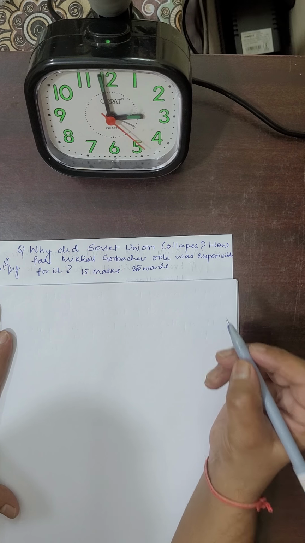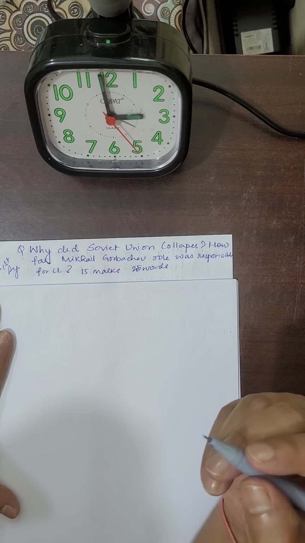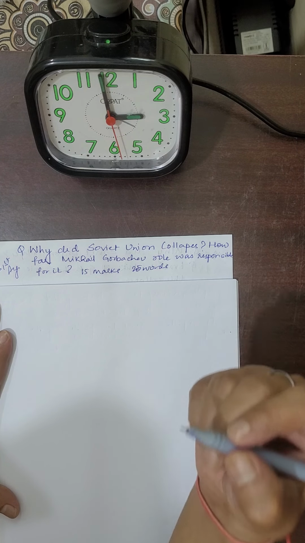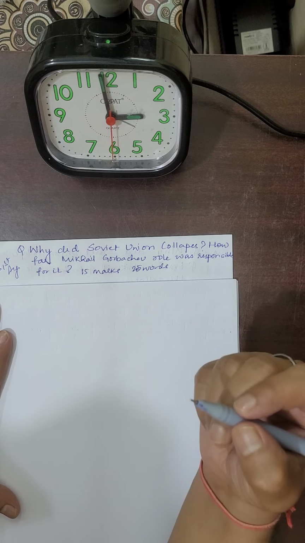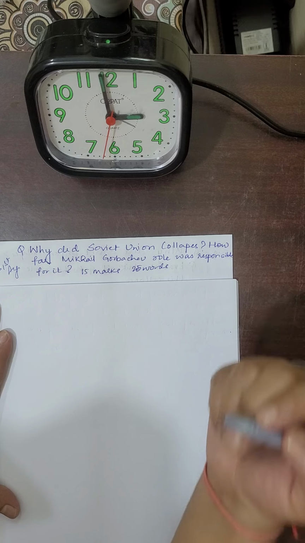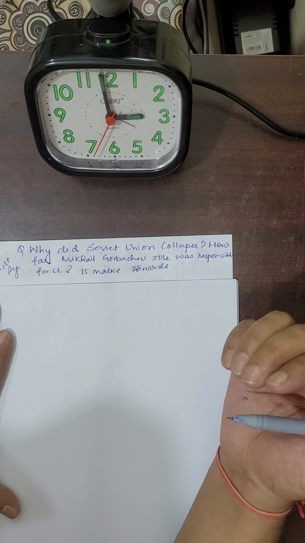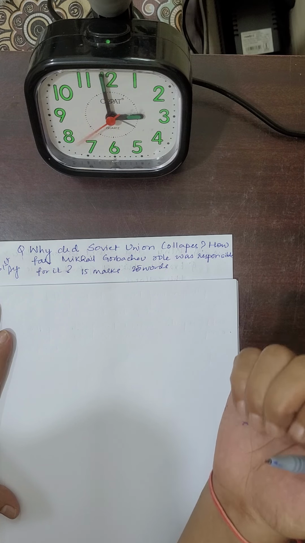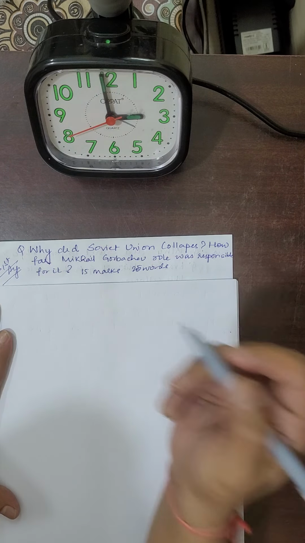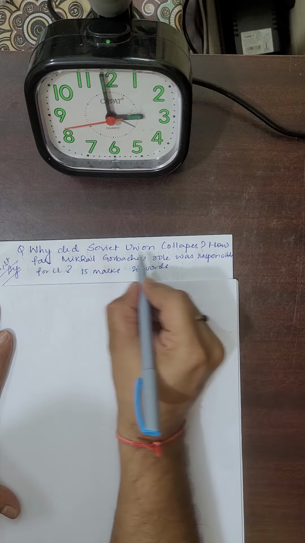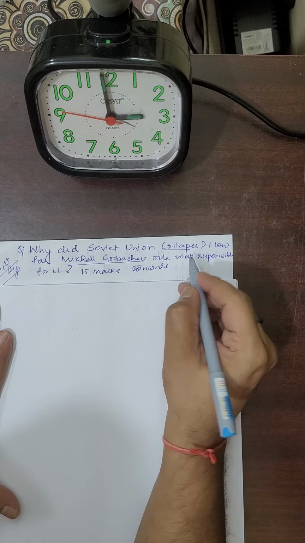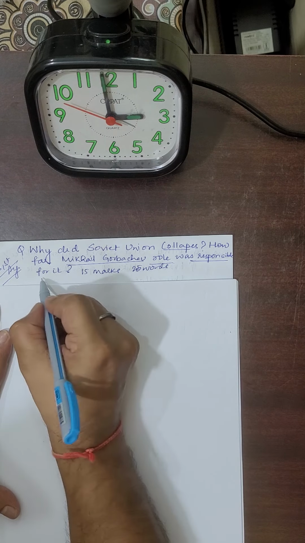Today I have selected one question from the Indian Express. I have framed this question about the news of the death of Mikhail Gorbachev. There was an editorial in the Indian Express yesterday on his death. So let us read this question. Why did the Soviet Union collapse? How far was Mikhail Gorbachev's role responsible for it?